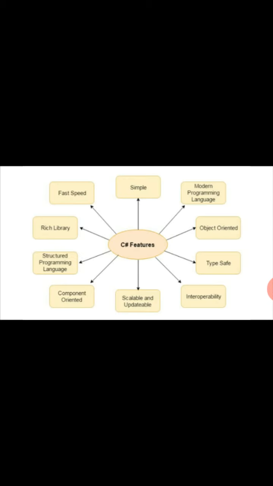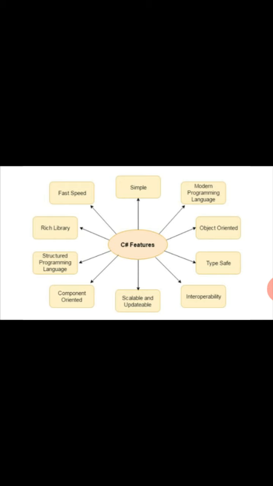C sharp features. First, simple. Second one is modern programming language. Third one is object oriented. Fourth one is type safe. Fifth one is interoperability.